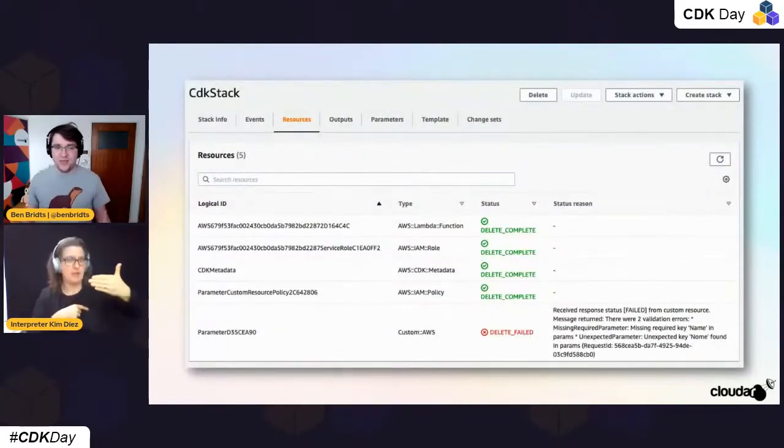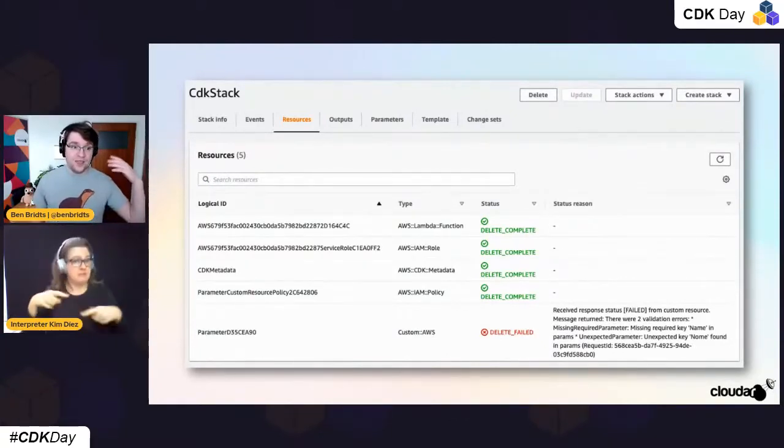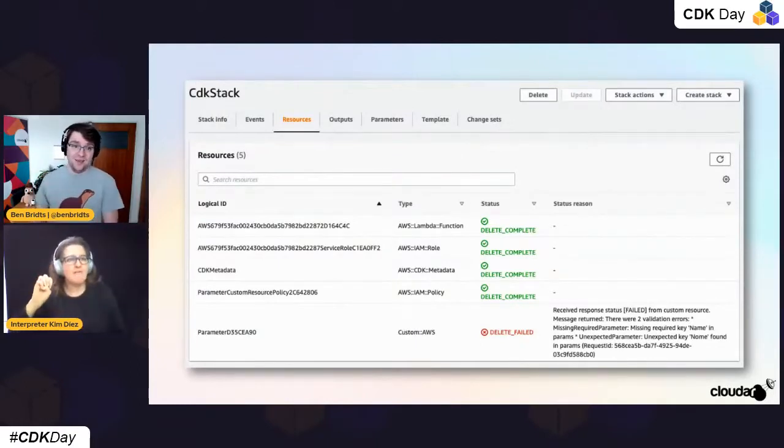Because this is what the CloudFormation stack will look like after the delete. So we deployed the stack, we clicked in the CloudFormation console on delete stack, and you can see here that the delete was successful for the Lambda functions. But the delete failed for our parameter. And that means that that parameter still exists, but we don't have the code anymore that will be able to retry that delete, because that Lambda function got deleted. So there's no way to automatically clean that up, even if we would try the delete again here.